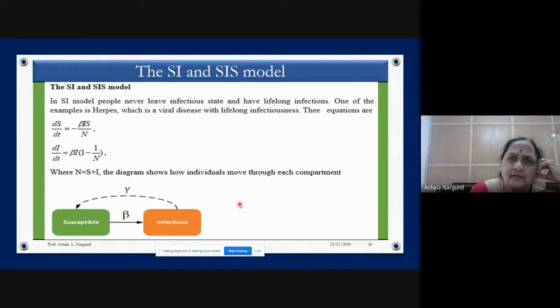So here, this is another model called the SI model or SIS model. That is, S is susceptible, and I is infectious. So there are only two, no recovery. In some cases, some viruses, that's what the corona also, they are saying the same thing.